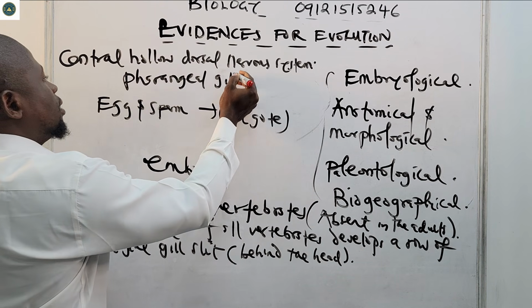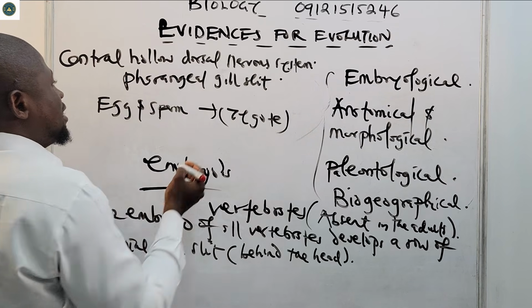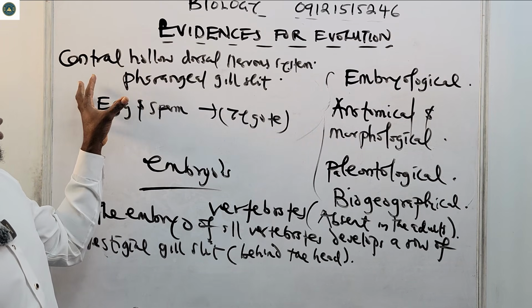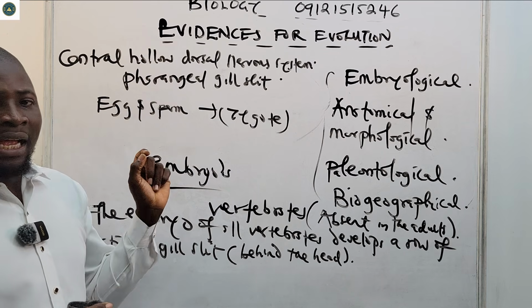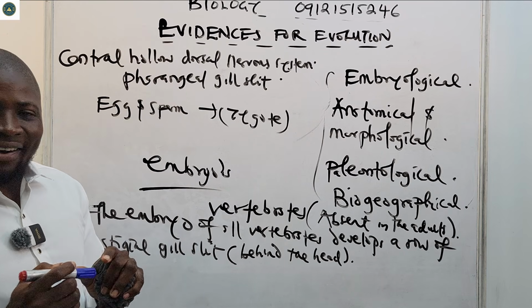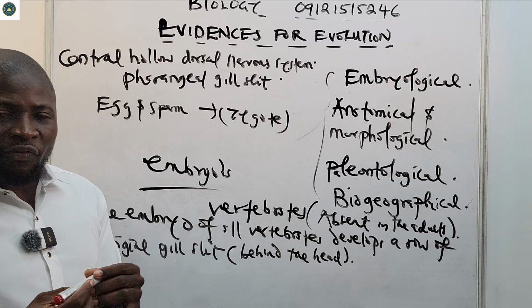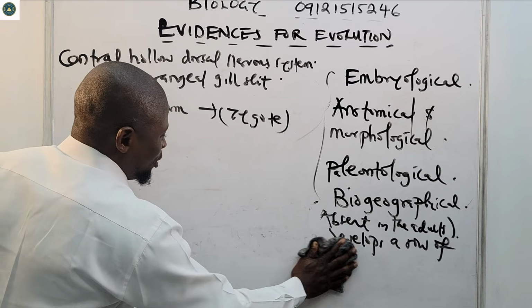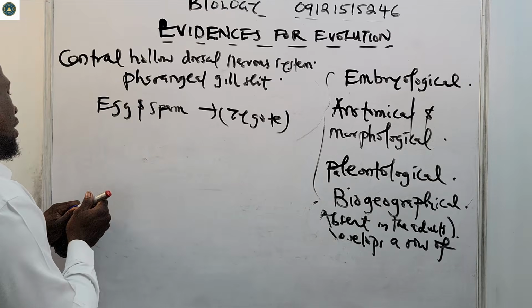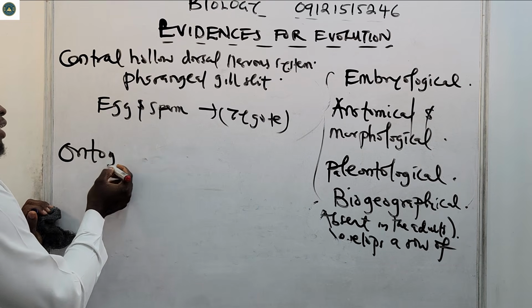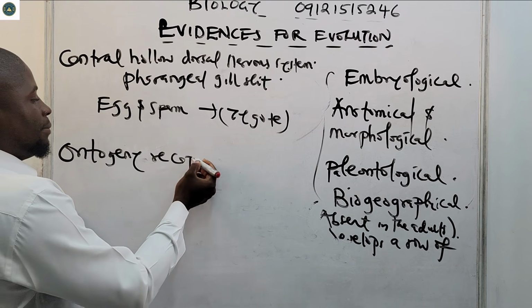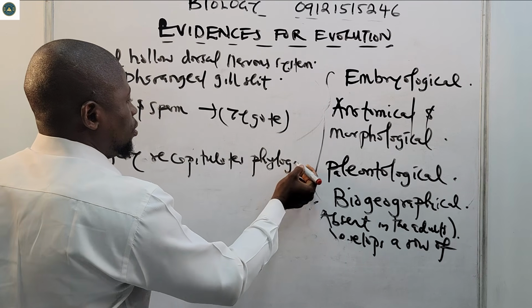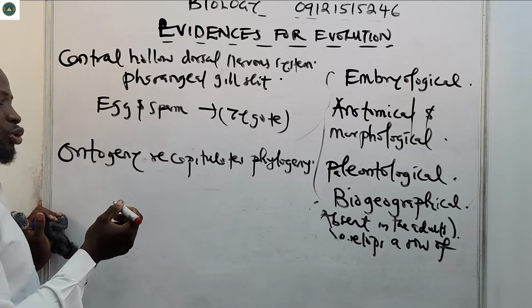Pharyngeal gill slit. These are some of the fundamental features that show up. You find the presence of the central holodorsal nervous system and also the presence of the pharyngeal gill slit. You also find that ontogeny recapitulates phylogeny. We discovered that word, that ontogeny recapitulates phylogeny. What is ontogeny?